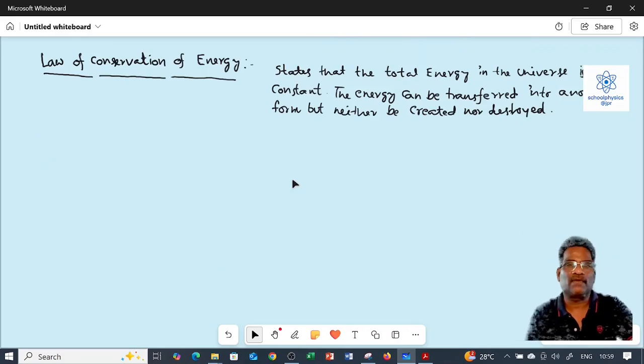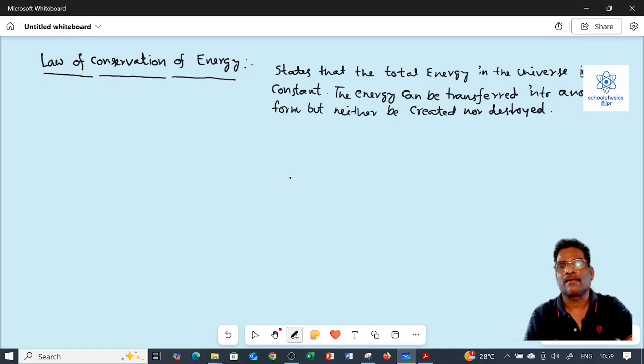We observe in many situations that one form of energy is converted into another form. For example, chemical energy is converted into mechanical energy in vehicles.